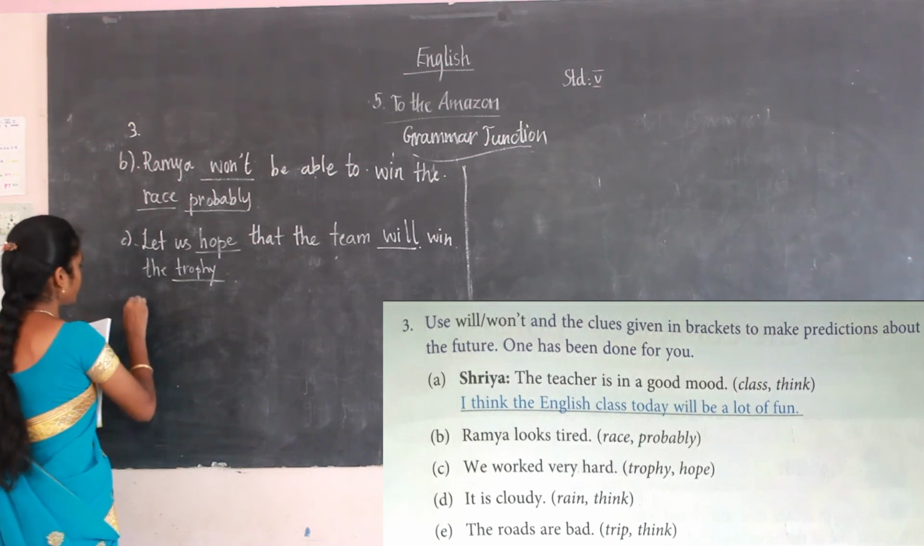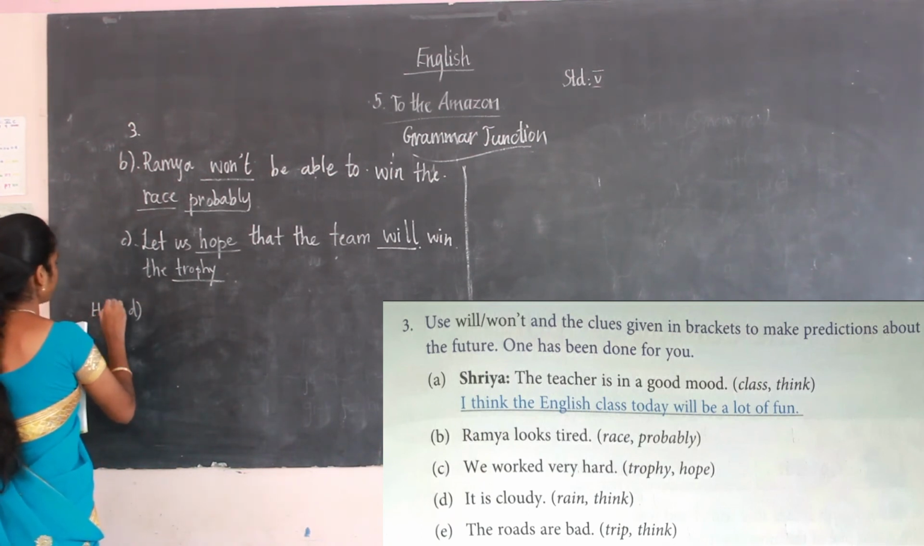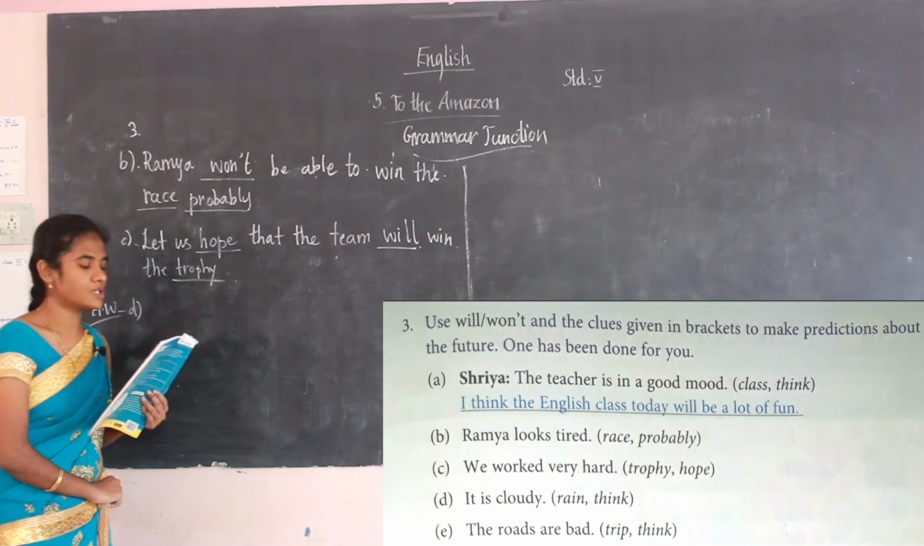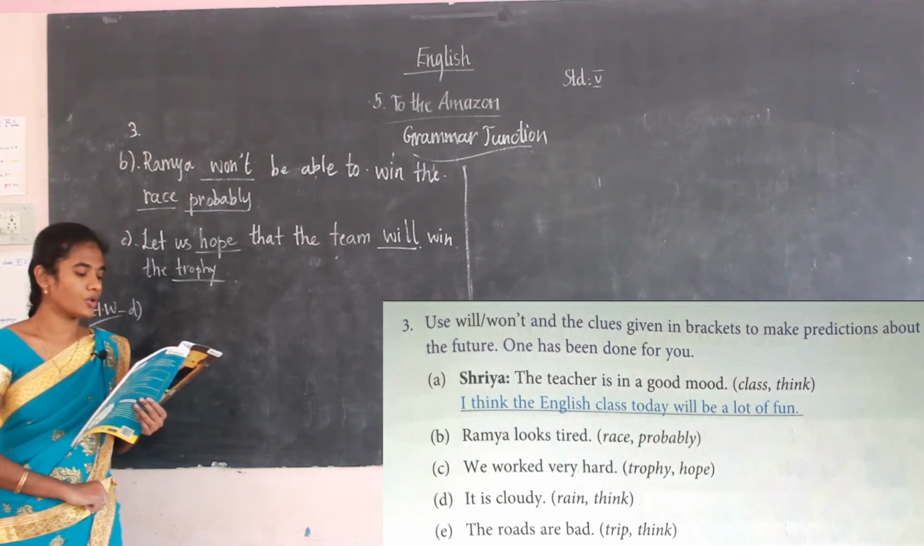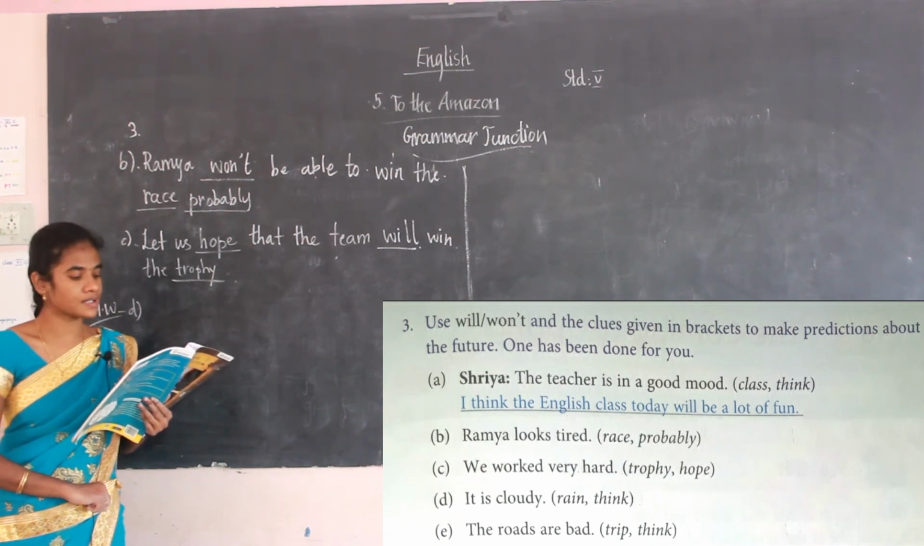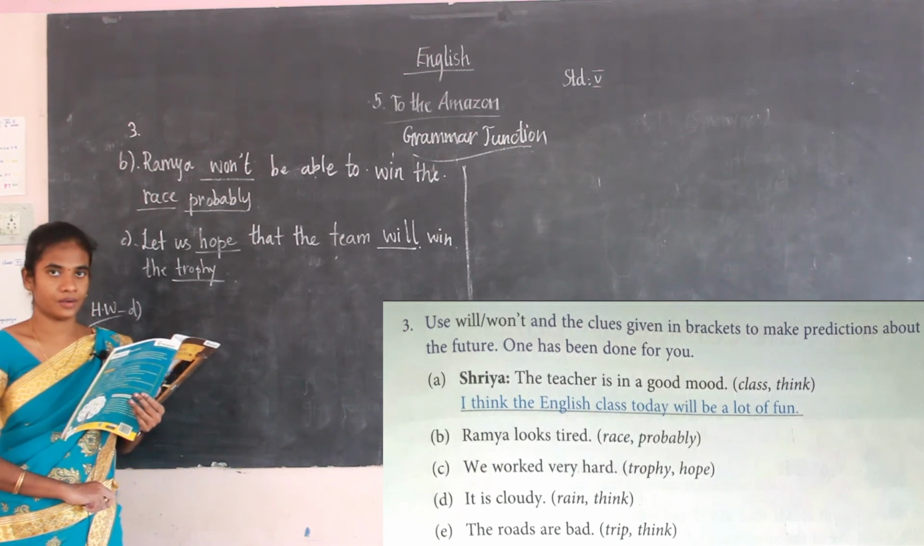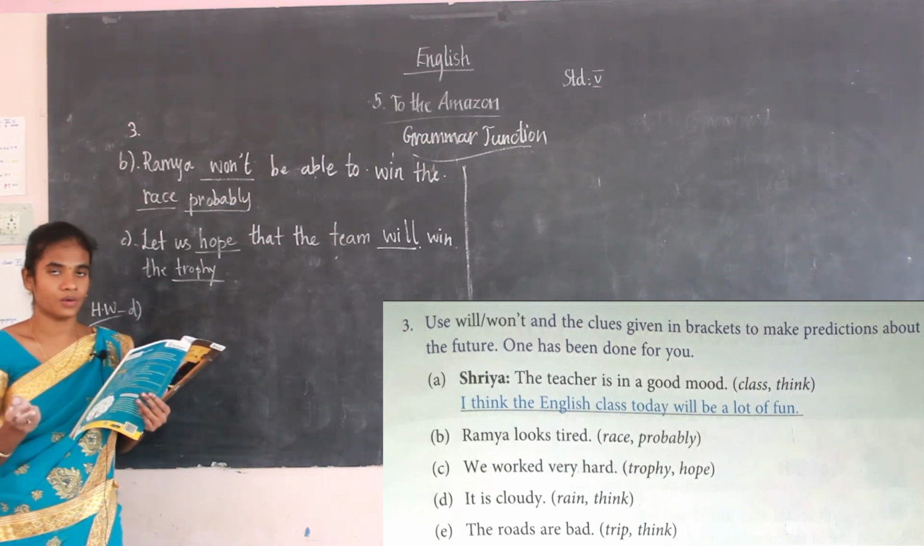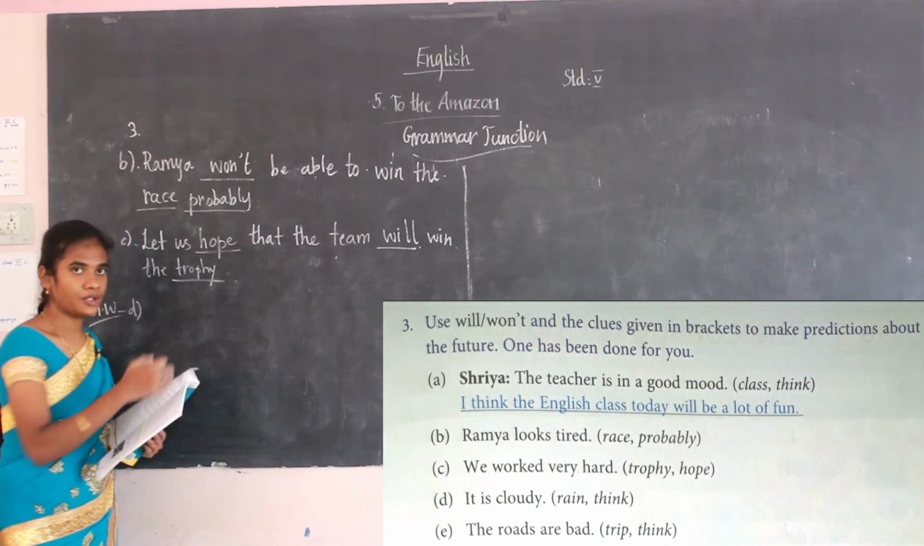Okay, D, so it's homework for you. D is the homework for you. It's very simple, that's why I have given it as homework. So the question is, it is cloudy. You have to use rain or think as a clue word, and also you have to use will or won't. So by seeing this example you can do it.